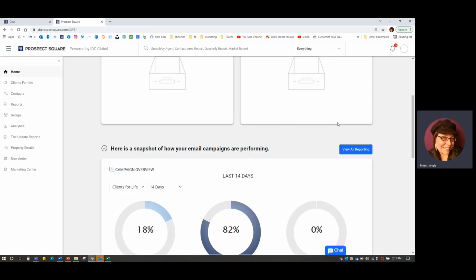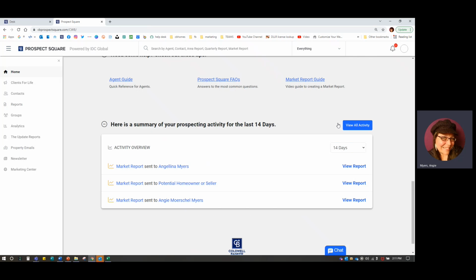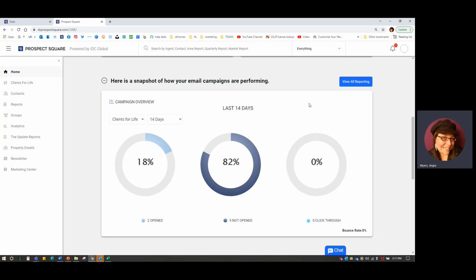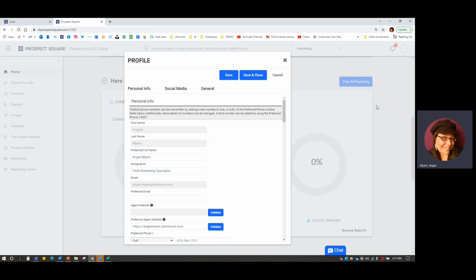Yours may not have clients for life. You might have your snapshot there of how your emails are performing. But for this case, we're going to concentrate on the upper right-hand corner. We're going to go to My Profile. So in My Profile, you're going to see here, default phone numbers can be overwritten.